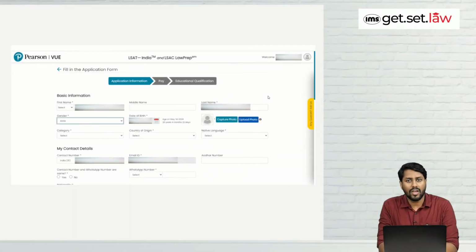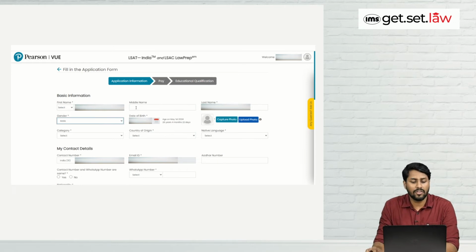So students, once you have clicked on apply option, this page will be shown to you. Over here, you will find your application form. So application form is divided into 3 parts. The first one is application information. The second one is you will have to pay the required amount. And the third one is you will have to fill the educational qualification. That is your basic details related to class 10th and 12th.